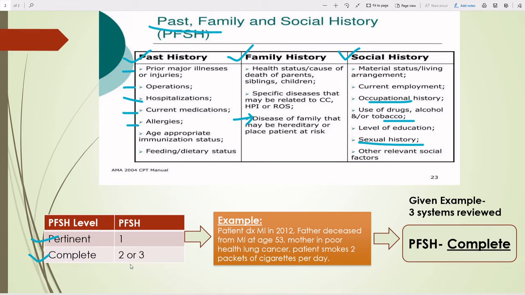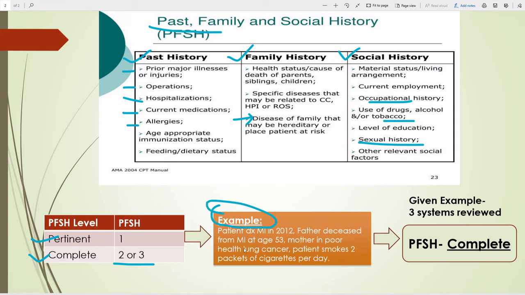If you got 2 or 3 points, and your patient is established, 2 points are enough for complete PFSH. If your patient is a new patient, then 3 points are required for complete PFSH. So don't be confused here, 2 or 3.